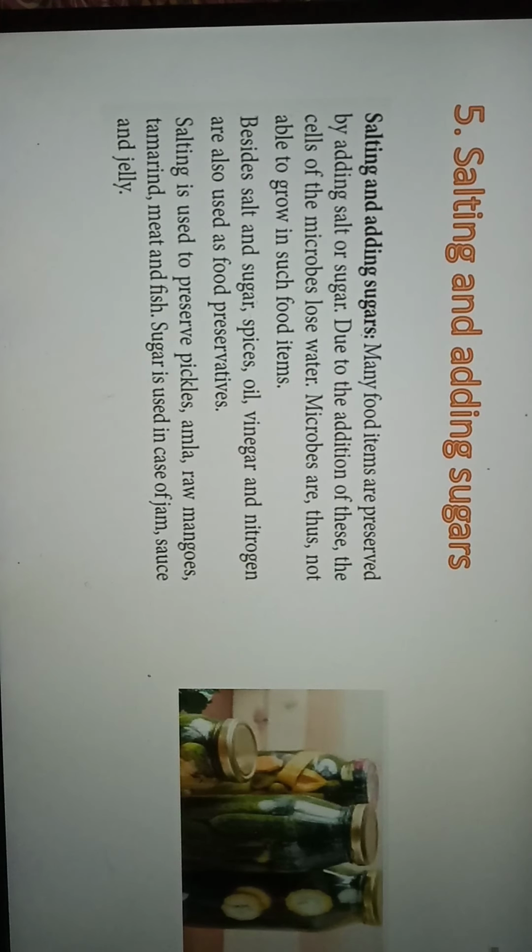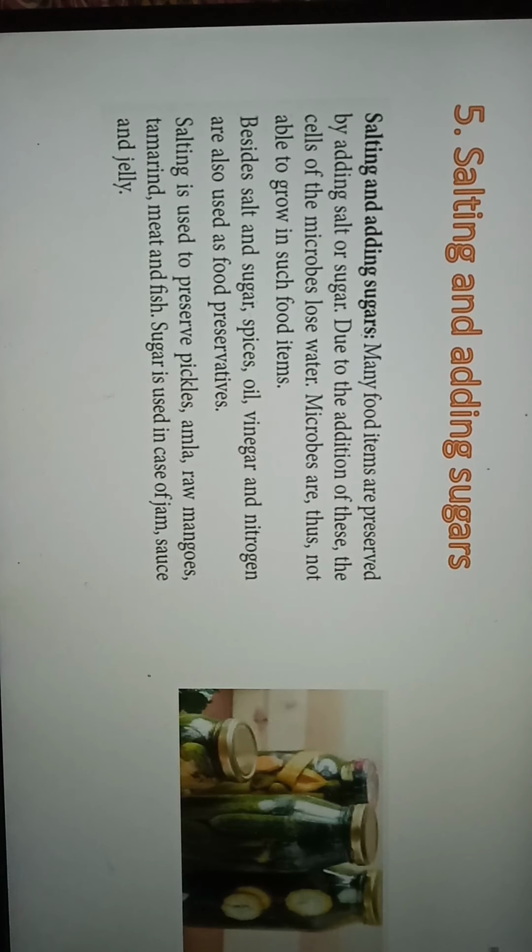In the same way, sugar is used in case of jam, sauce and jelly. Jam, sauce, jelly, इन तीनों में हम लोग क्या डालते हैं? Sugar, in order to preserve the food. So here I want to say that when these food items are preserved by adding salt or sugar, what is happening? कैसे preserve हो रहा है?